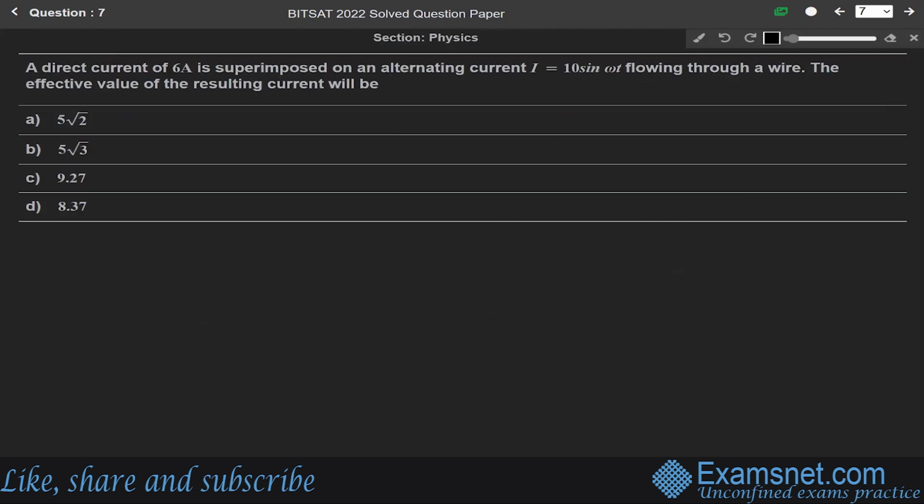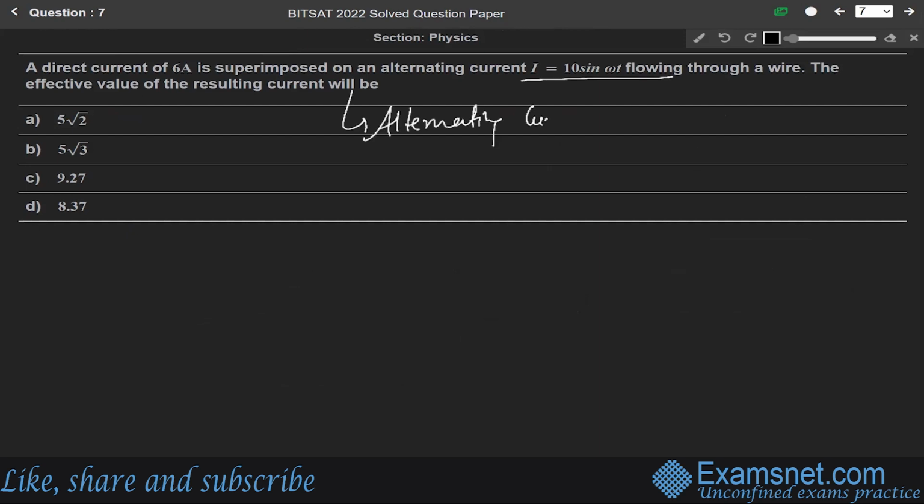Now next, question 7. A direct current of 6 ampere is superimposed on an alternating current I equals 10 sine omega t flowing through a wire. The effective value of the resulting current will be? Okay. So this question is from the chapter of alternating current.